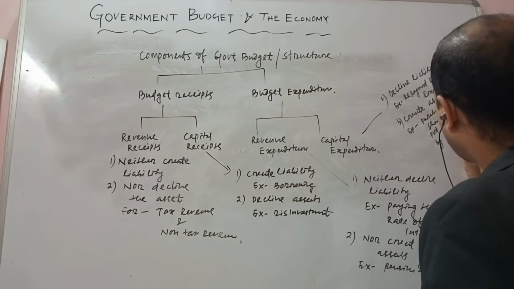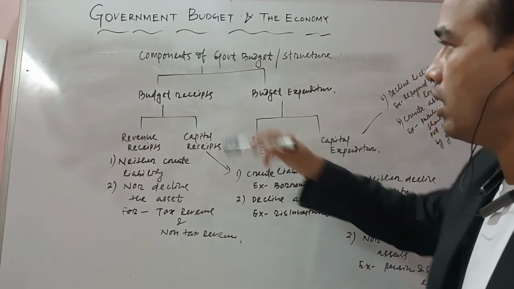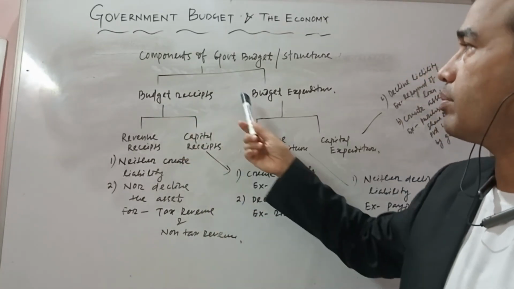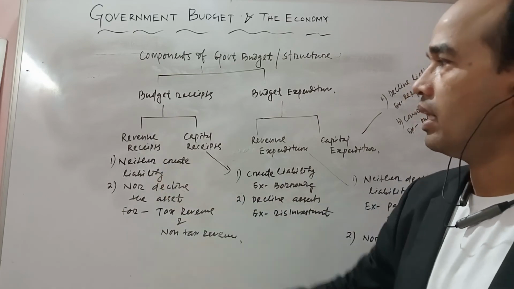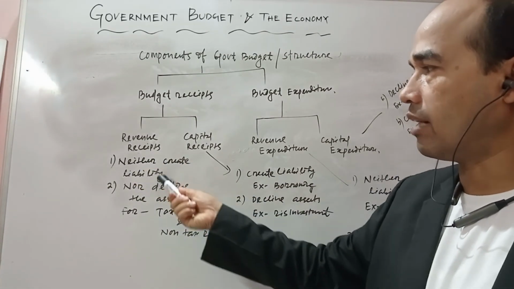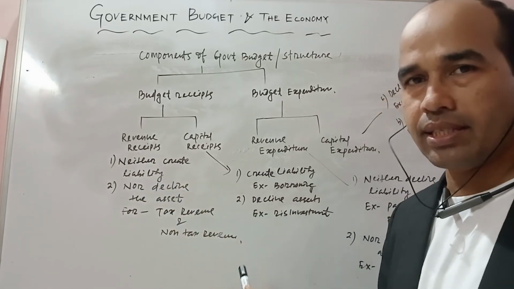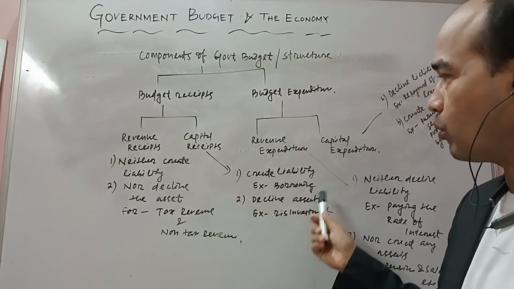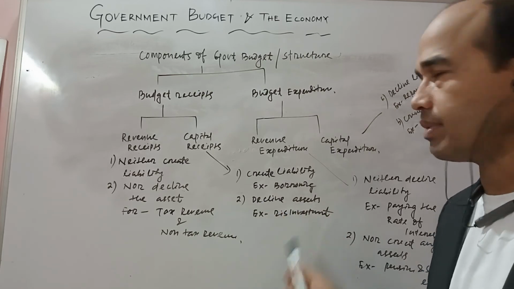Okay, dear students, once again, if you go through the components of the government budget, there are two components: budget receipt and budget expenditure. Budget receipt has two components. The revenue receipt neither creates a liability nor declines the asset, for example tax revenue and non-tax revenue. Capital receipt creates a liability, for example borrowing, and the second characteristic is that it declines the asset, for example disinvestment.